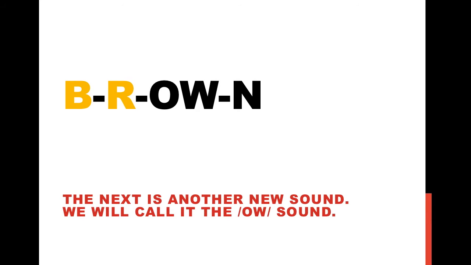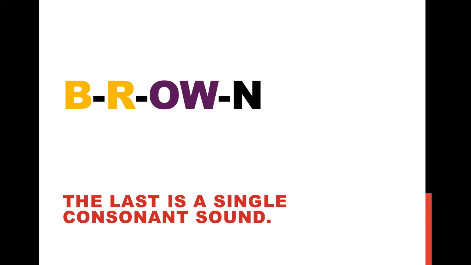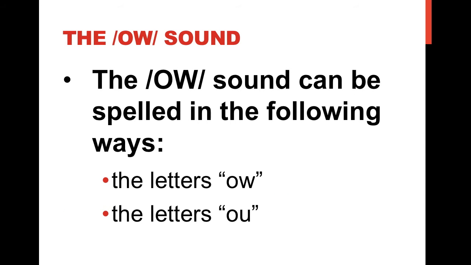The next is another new sound. We will call it the ow sound. Ow. The last is a single consonant sound. N. The ow sound can be spelled in the following ways. The letters O-W, the letters O-U.